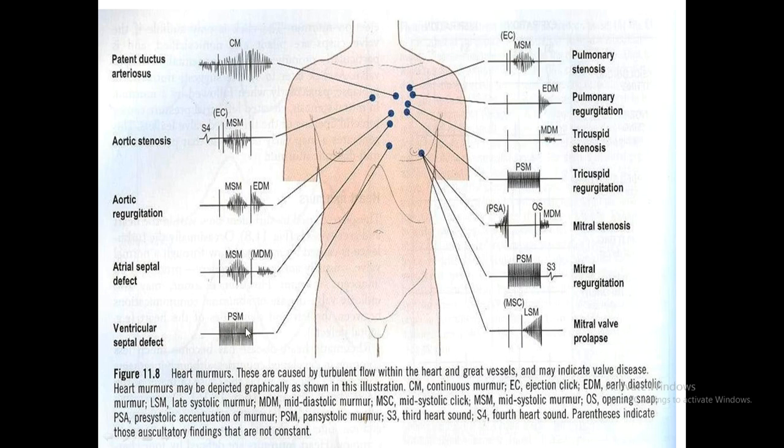Now, as the blood is going from the left side to the right side in VSD, you get a murmur. But after some time, if pulmonary arterial hypertension develops and there is resistance to flow toward the right side, the murmur slowly becomes soft and may disappear. When there is a right to left shunt, Eisenmenger syndrome, where the blood is now coming from the right side to the left side, that does not produce a murmur.